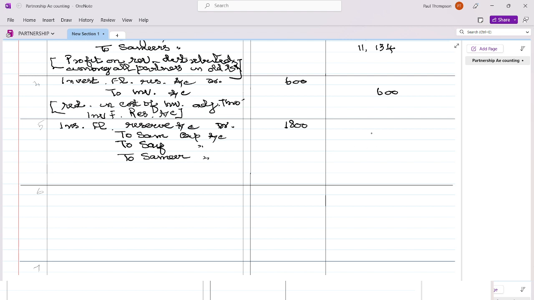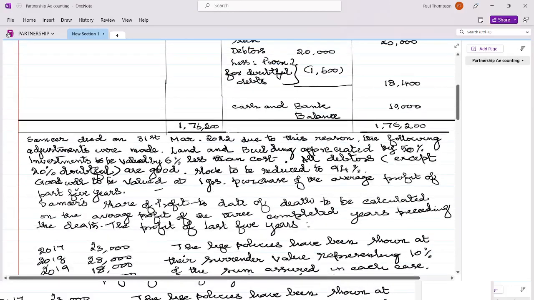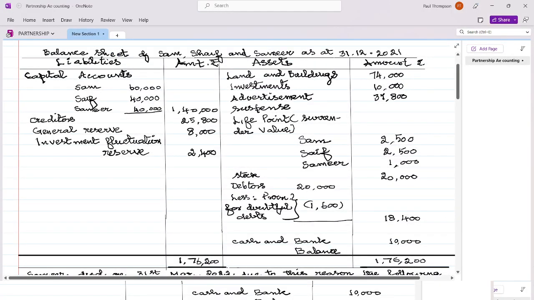Okay, so 600, 600, 600. So now the investment fluctuation reserve is distributed. Now you see the balance sheet. We have adjusted the land and building investment, and we have adjusted the investment fluctuation reserve. There is one general reserve and advertisement suspense. We will come to that.